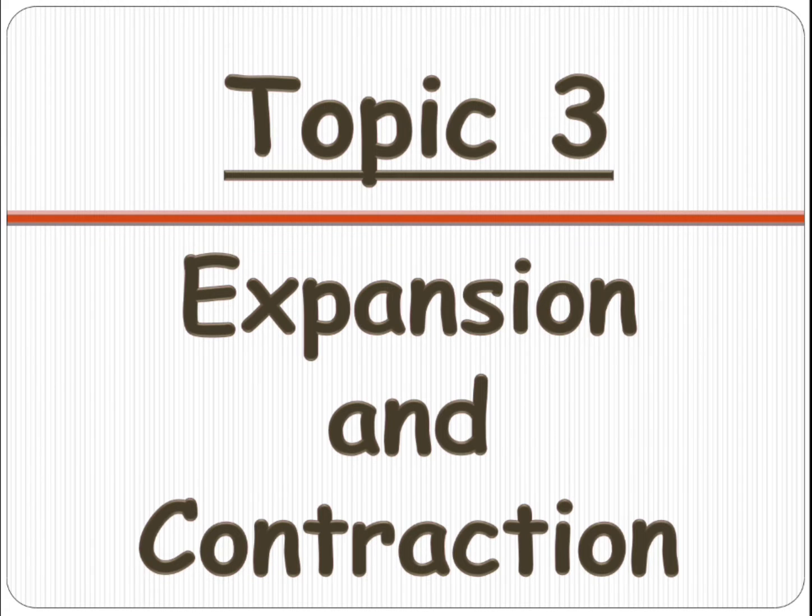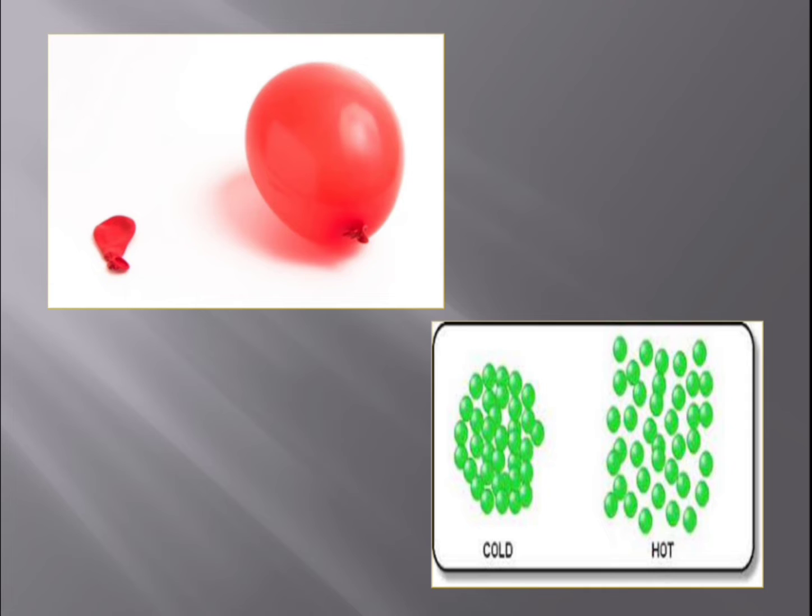If you take a balloon, children, and blow into it, it starts to expand, it becomes bigger and bigger. That is called expand. Why? Because we are filling in the air, which is in the form of gas. As the small particles are far away from each other, the balloon expands.